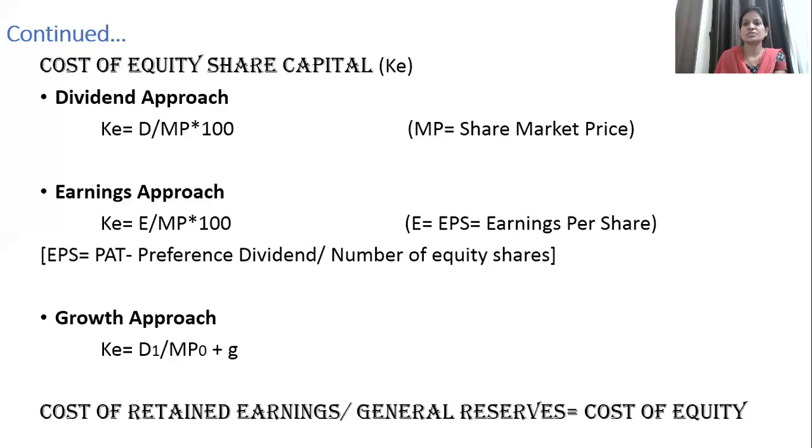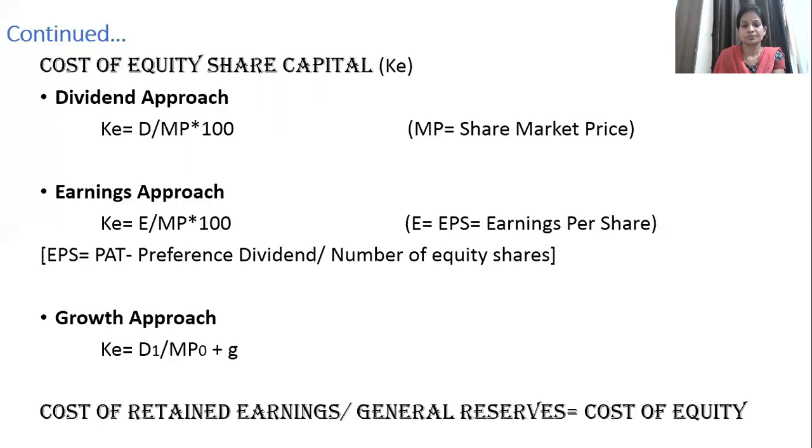Based on that information, you can use the third formula, that is cost of equity equals expected dividend, that is D1, the dividend after 1 year, divided by the current market price, that is the market price in the 0 year. In this formula, we add the growth rate and multiply by 100 to get the rate in percentage form.